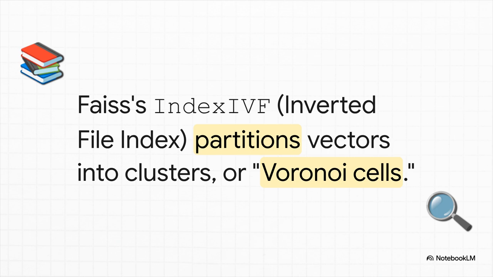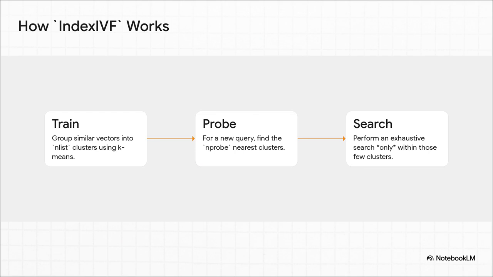It's exactly like setting up sections in a library. When a new search comes in, you don't look through the whole building. You first figure out which sections are the most promising and only search there. So it's basically a three-step process. First, during a training phase, Faiss uses a clustering algorithm to find the center points for all these neighborhoods.